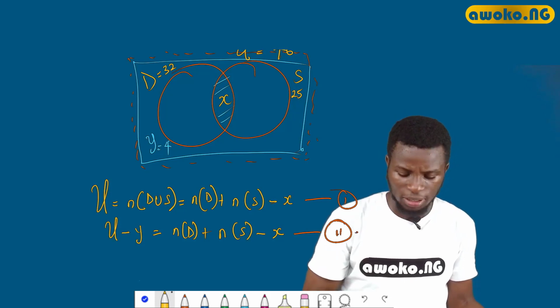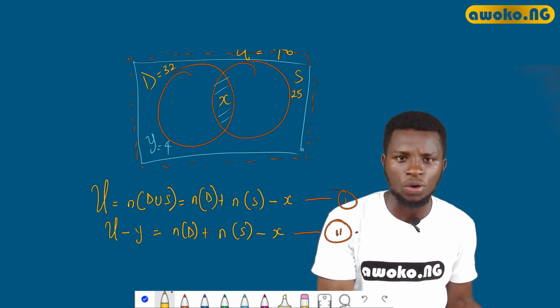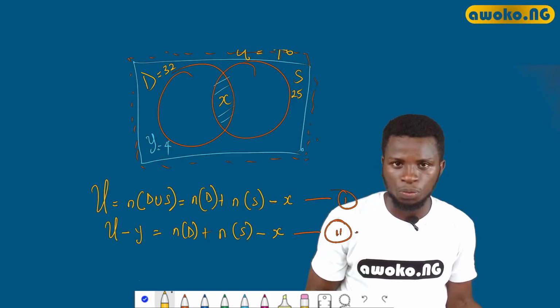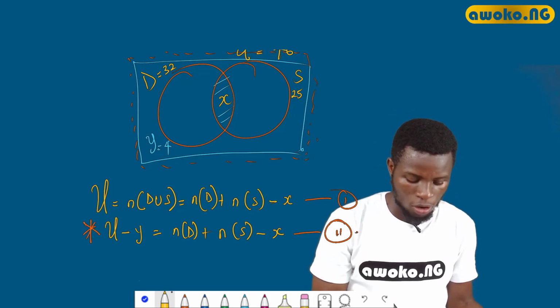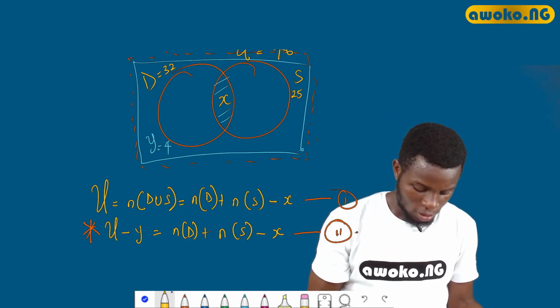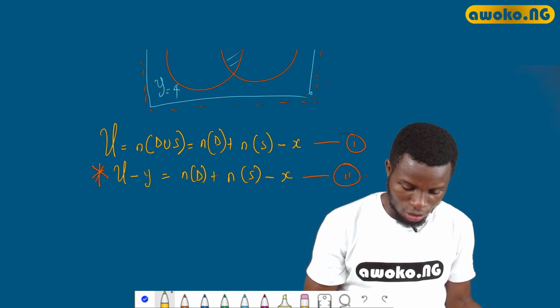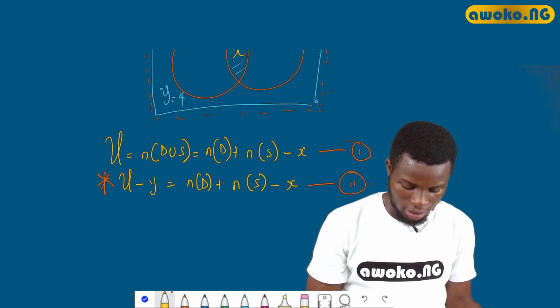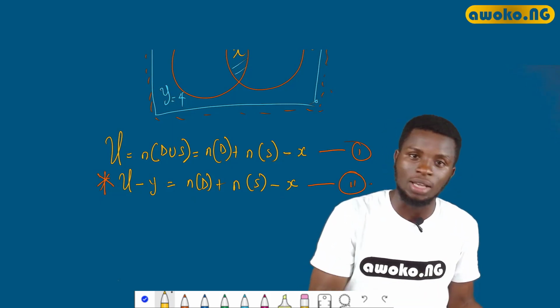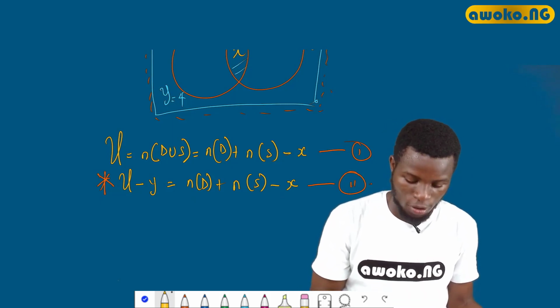So since we have this, which of the equations are we going to use? Of course, it is equation 2. We're going to use equation 2. Why? Because it gives us the information that we need. So there is no need to worry ourselves anymore since we have our parameters. That's why it was very necessary for us to list our parameters first before going into the solving.